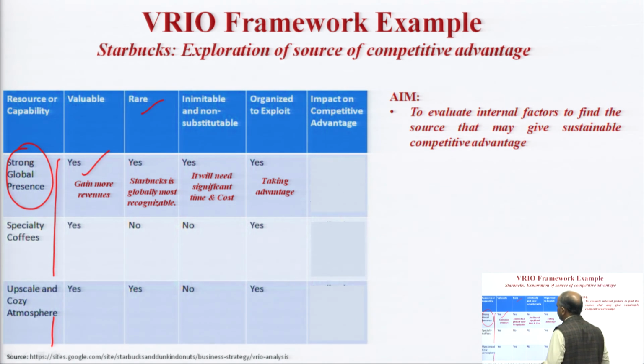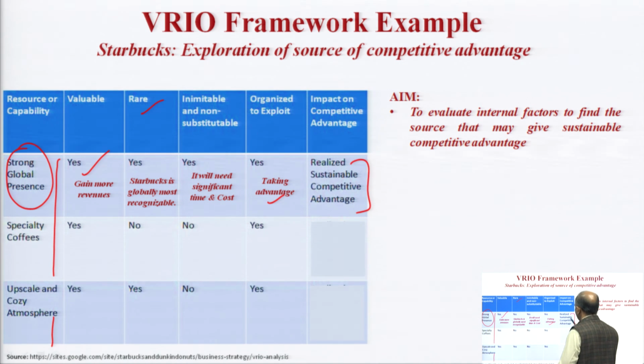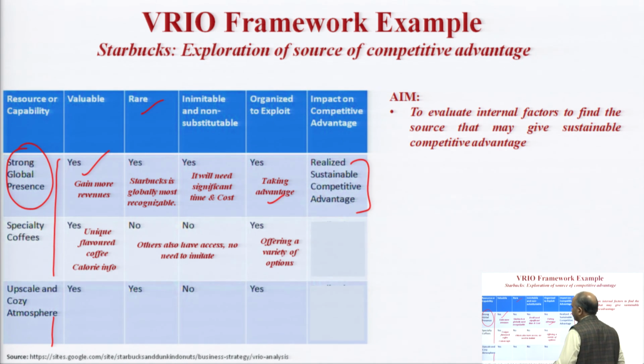Imitability and non-substitutability. Obviously, global presence is not easy to imitate, because it requires a lot of money to get it done. Organized, yes, obviously the company is using it and taking advantage. So it will give me sustainable competitive advantage, because there are all yeses. Specialty coffee, okay, unique flavor I am getting, but specialty coffee is not something which is rare. So it will give me competitive parity.